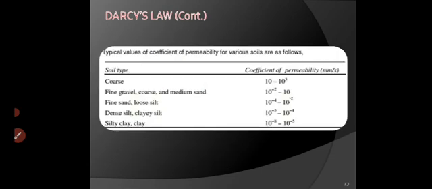Now these are the values of coefficient of permeability based on soil type: coarse, fine, fine sand, dense silt, clay, silt, clay, right? These are the values of K.